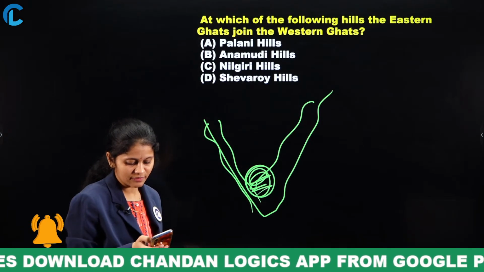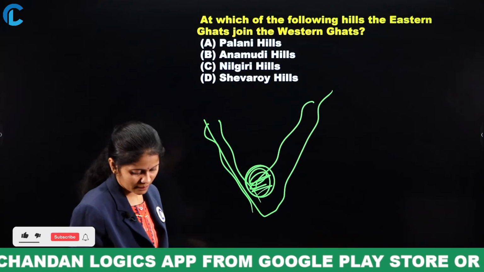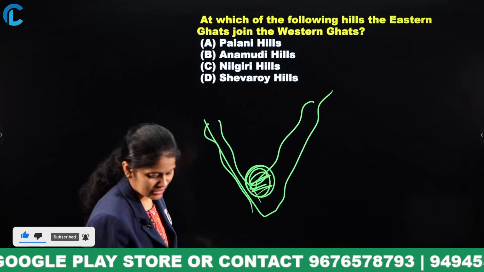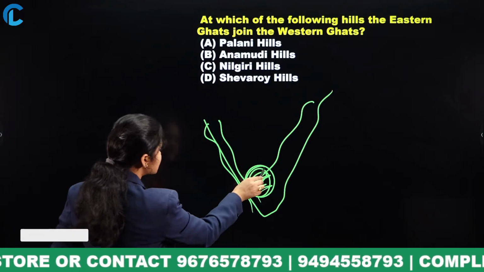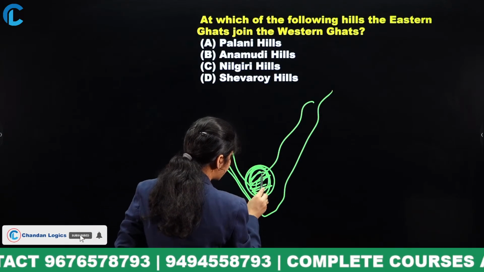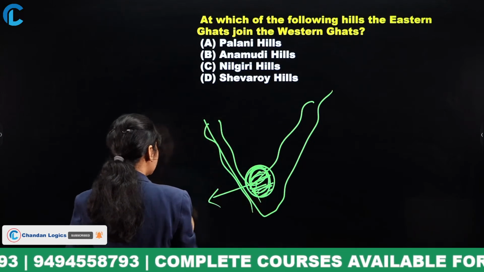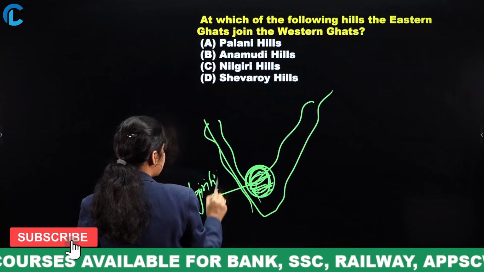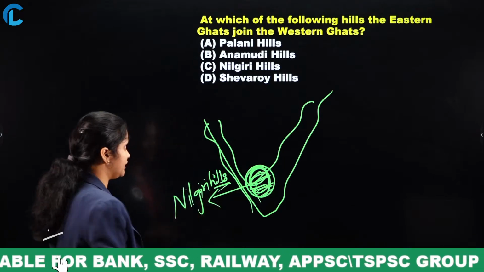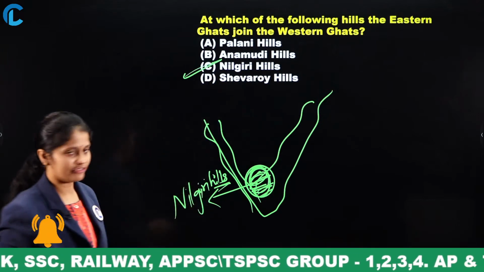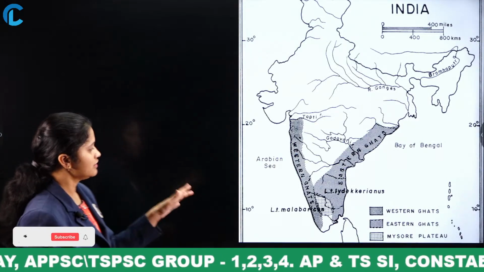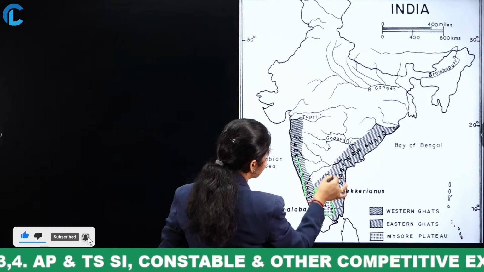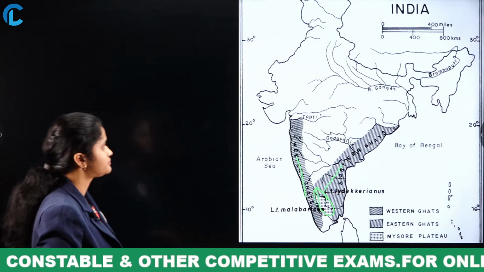Yes, option C. Yes, perfectly all right. Eastern Ghats and Western Ghats, even I have given a clue here, for those who can follow it, so that is Nilgiri Hills. This is the point where the Eastern Ghats and Western Ghats would meet. That is, option C is the perfect answer. And also here, I'll be giving a glance, this is the point where the Eastern Ghats as well as the Western Ghats were meeting.